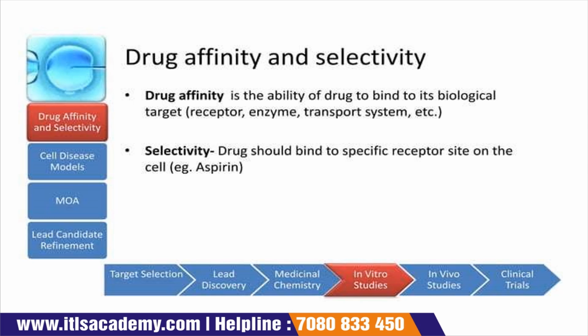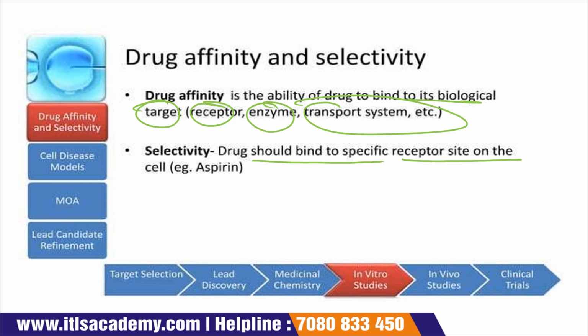Drug affinity is defined as the ability of the drug to bind with the biological target. This biological target can be a receptor, enzyme, transporter system, etc. Selectivity is defined as a drug should not bind to a non-specific receptor site on the cell. That is, for example, aspirin.